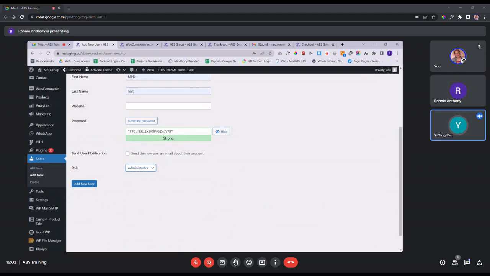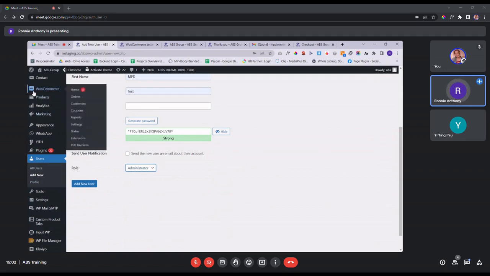I see. And then if you want them to only handle the design portion, you can add them as the editor. Then the back end they will not be able to touch. So it's in a way to restrict the account itself. And then the shop manager will be mostly focused on WooCommerce and the product.